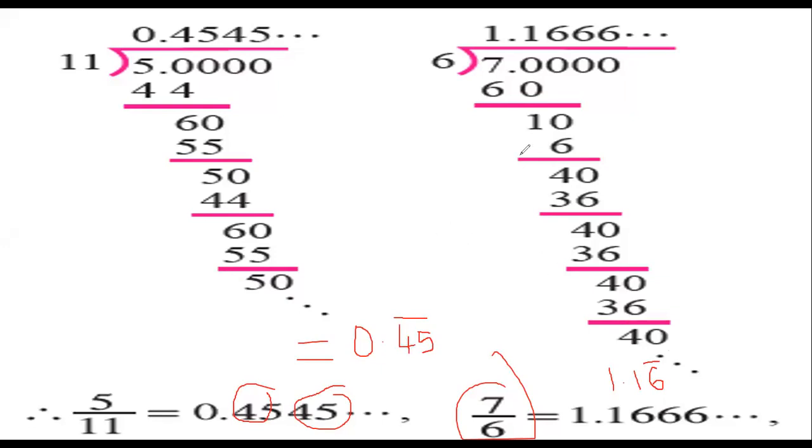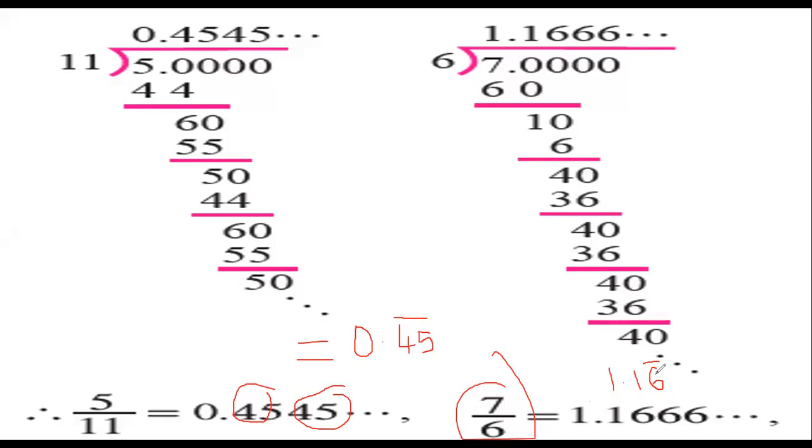If you take 7 by 6 and do division, you will get the answer 1.16666 and so on. So you will write 1.1 the same, only 6 is repeating. So you write 6 bar.